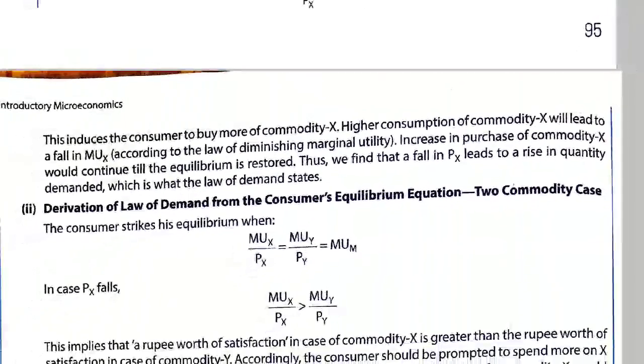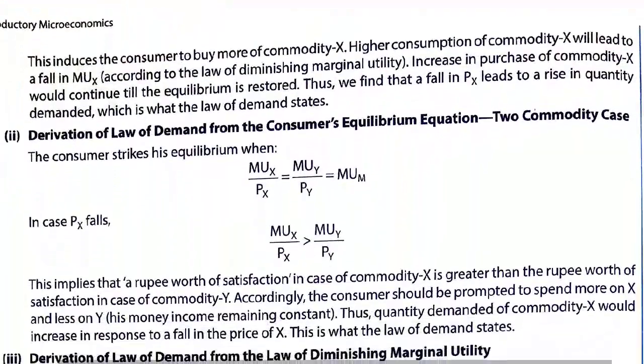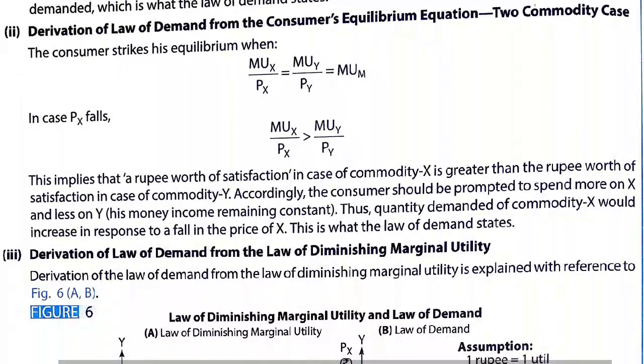Secondly, in case of two commodities, what happens? We see this equation that MUx, or marginal utility of commodity X, by price of X should be equal to marginal utility of Y by price of Y, and this should be equal to marginal utility of money or rupee. At this point, a consumer has equilibrium in two commodities.